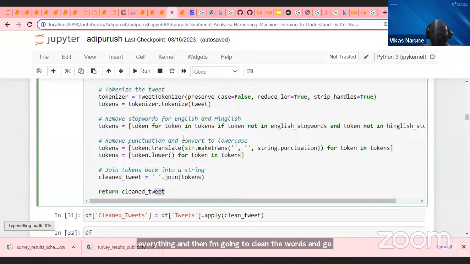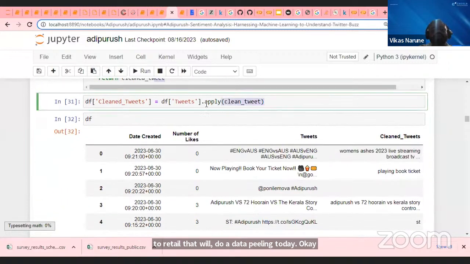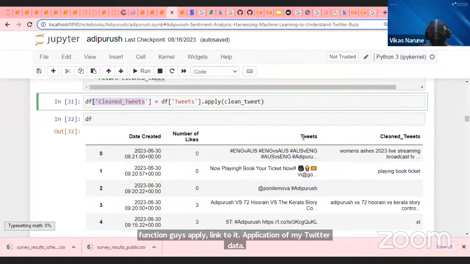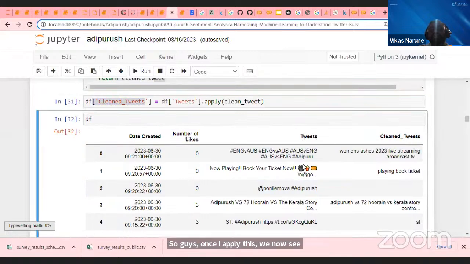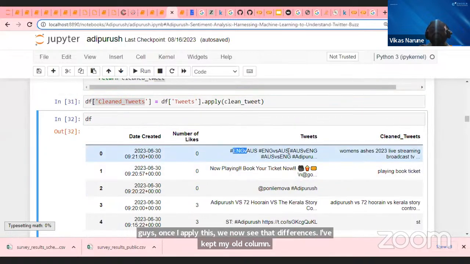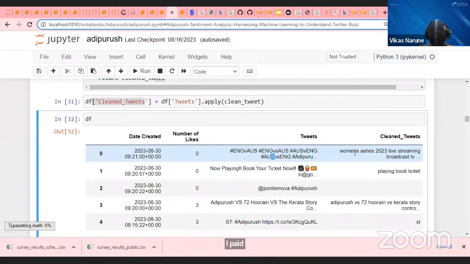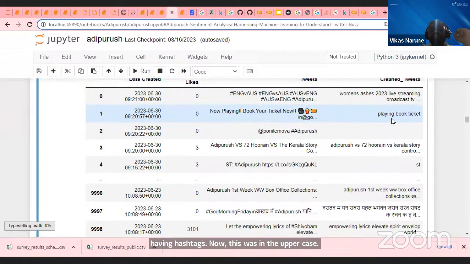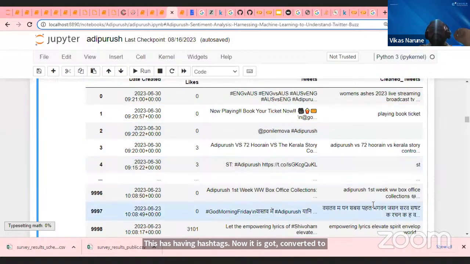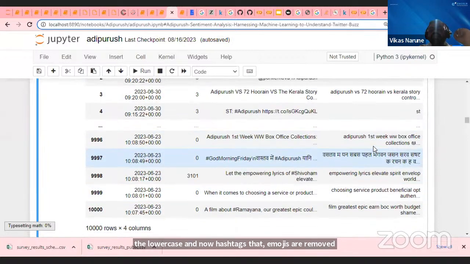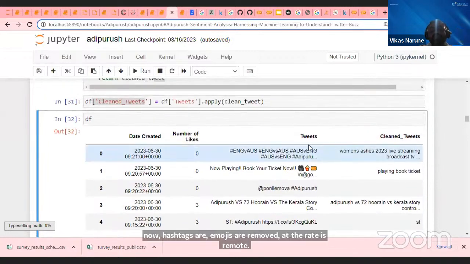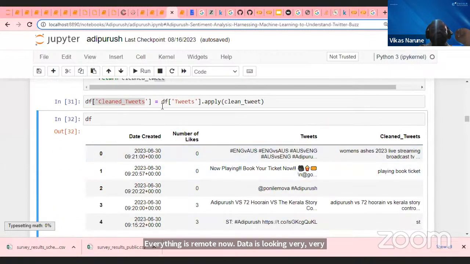This is the function I've created, and I'm applying this clean tweet function on my Twitter data. So guys, once I apply this, see the differences. I've kept my old column and my clean data. You see here, this was in uppercase and had hashtags. Now it has been converted to lowercase, and hashtags are removed, emojis are removed, @ is removed, everything is removed. Now the data is looking very, very clean, guys. This is what I've done: I created this function and applied it on my column.